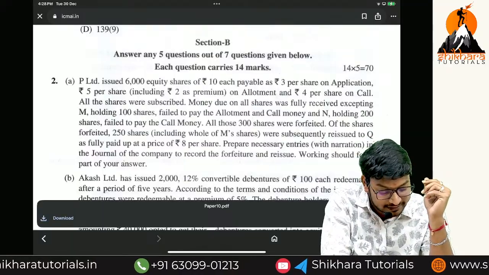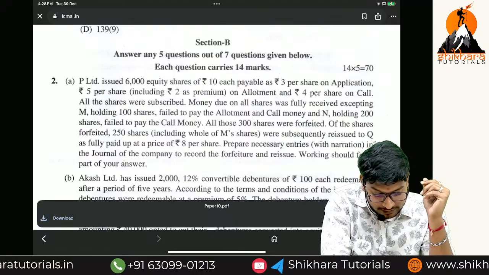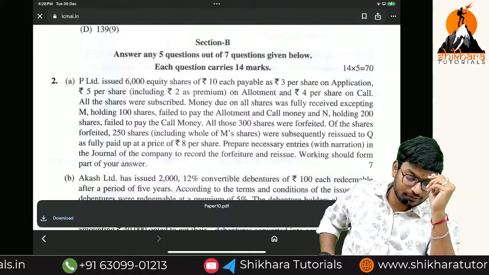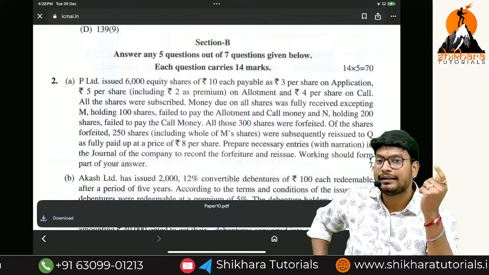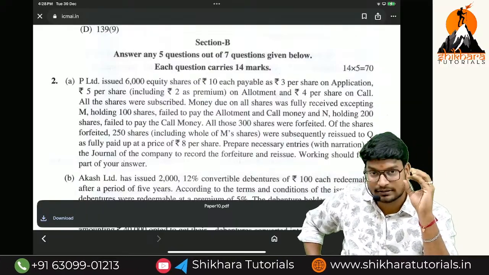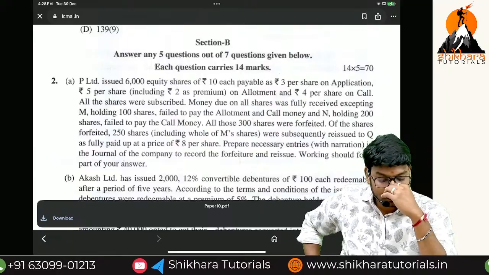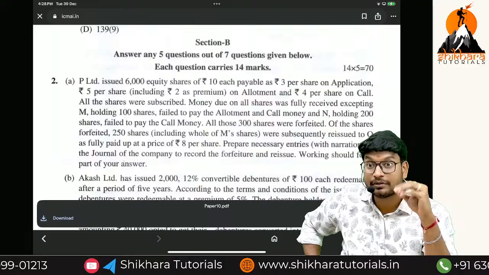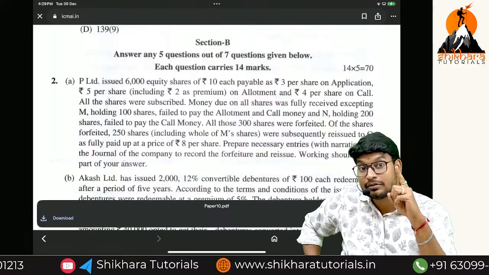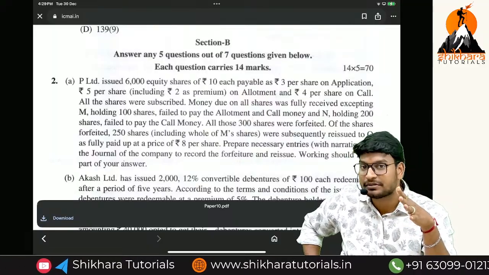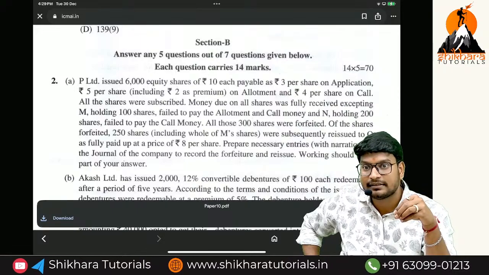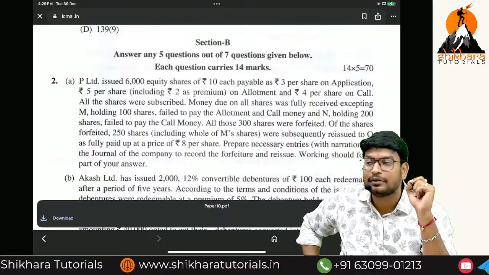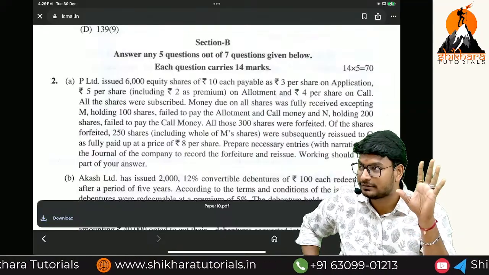So prepare the necessary entries in the journal of the company and record the forfeiture account. Record the forfeiture and reissue. Working should be forming part of your answer. So simple question, simple journal entries are being asked, but whatever knowledge we have got till now, that is only we are using. Sir, in yesterday's question also there was oversubscription, but here there is no oversubscription. Yes or no? It is simple or easy? It is very simple when compared to yesterday's question, because the 0.5, 0.45 will not come into the picture. Okay?